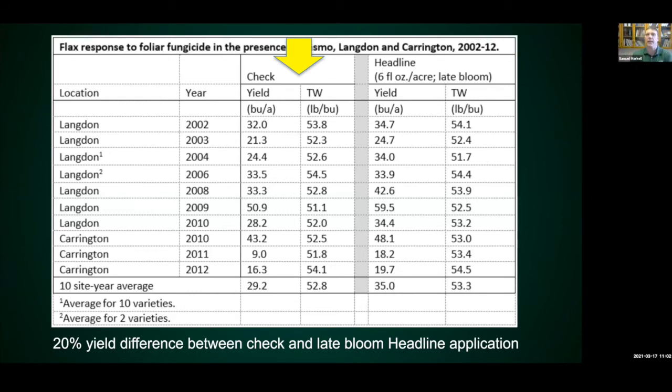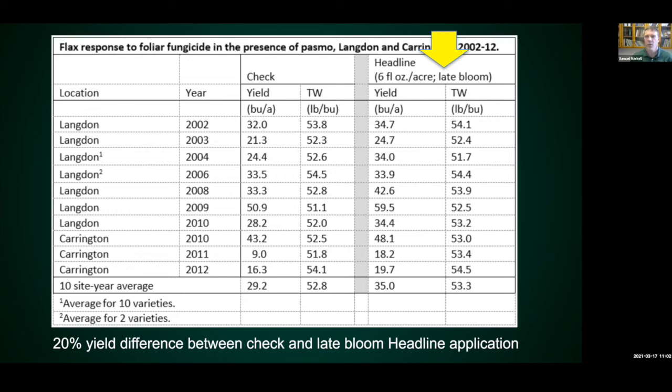So what you're looking at here is the yield and test weight of the check. So this is the non-treated control within all these different trials. Okay, so Langdon 2002, the yield was 32 bushels in the check. Okay, this is the yield and the test weight under a Headline application. So this was a Headline application, 6 ounces, late bloom, and so you can compare them across. So for example, you have Langdon 2002, the check was 32 bushels, with Headline it was 34.7, so 2.5 bushel